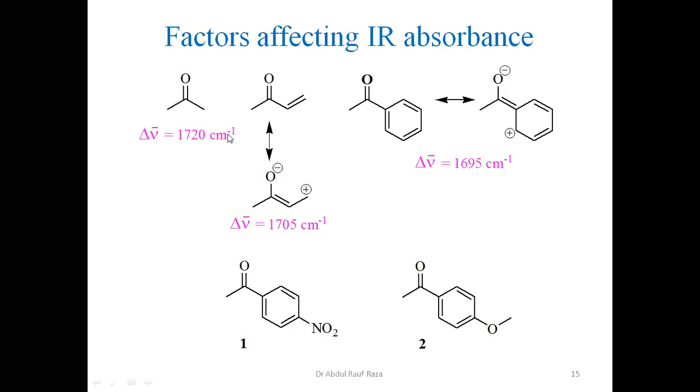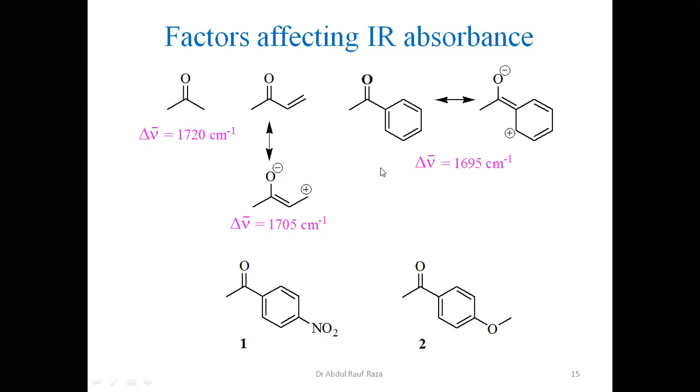One is a simple ketone, which we call acetone. You are familiar with this, 2-methyl on 1-carbonyl. This is the simplest ketone. Second, the ketone is 4-carbon containing, having a double bond, so it is conjugated. And if you remember, this is the resonance form of this ketone I have presented.